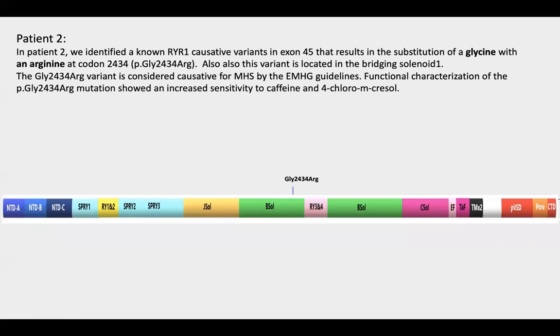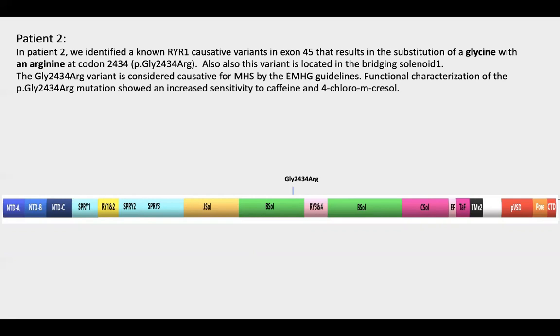In patient 2, we identified another known RYR1 causative mutation that is localized in exon 45. This variant results in the substitution of a glycine with an arginine at codon 2434. And also this variant is considered pathogenic and causative for MHS, as reported by the European Malignant Hyperthermia Group guidelines.